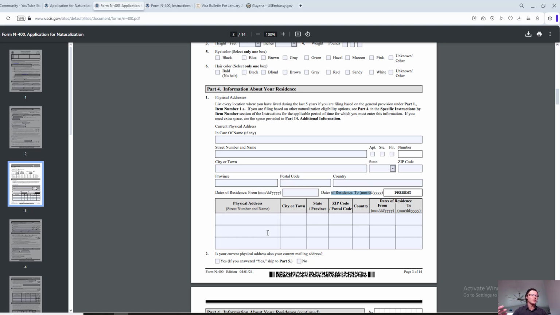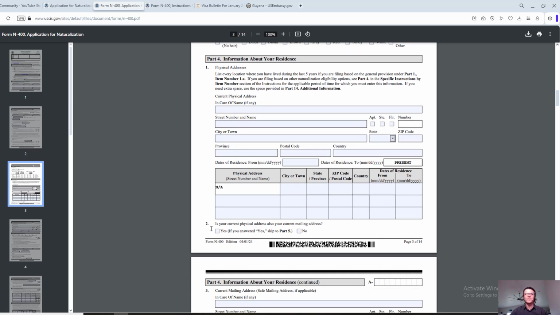Here I will show you how to add additional information if there's not enough space, if you have more than 3 additional ones for the past 5 years. All right, so you need to provide physical addresses where you were living for the past 5 years. If you only lived in one address, currently where you're living, for the past 5 years, just put not applicable. You already know the drill.